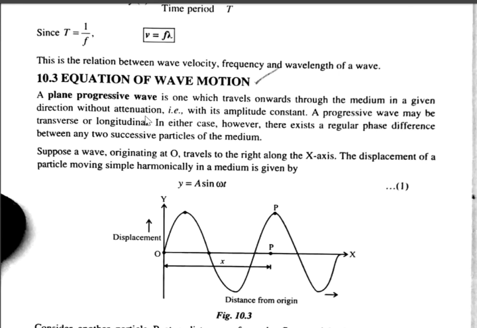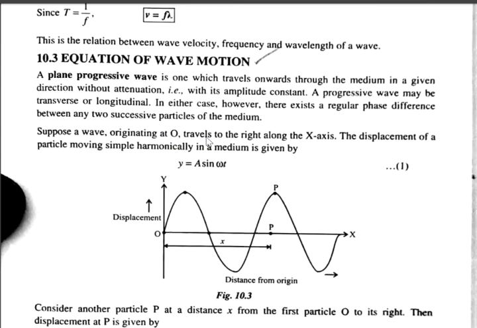So progressive wave means a wave which travels through the medium with a definite velocity, that is, with its amplitude constant, amplitude should not change. A progressive wave may be transverse or longitudinal. In either case, however, there exists a regular phase difference between two consecutive particles of the medium.